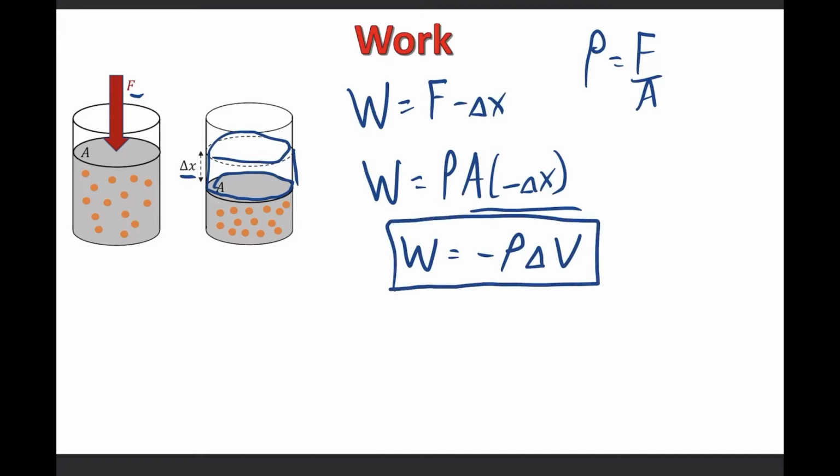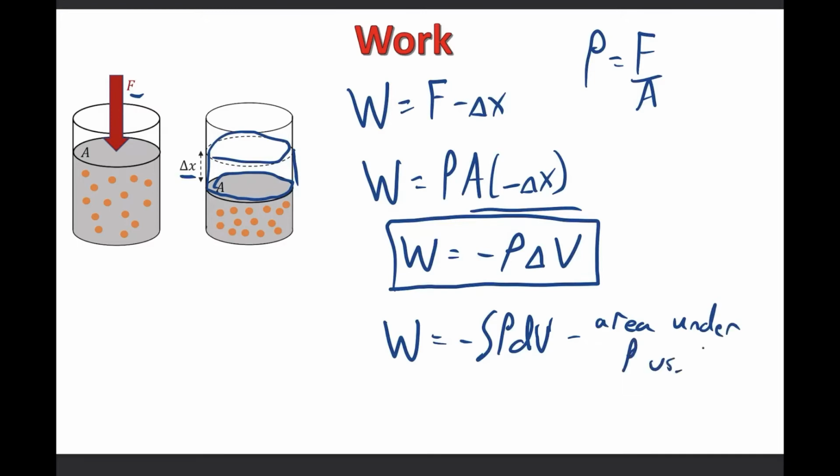And that is the work in regards to thermodynamics. It's also written in upper level physics as this, which means in physics 2, that's the area under a P versus V graph. And that's work.